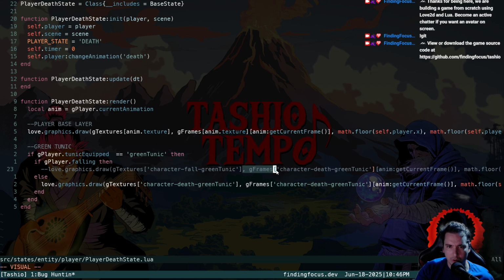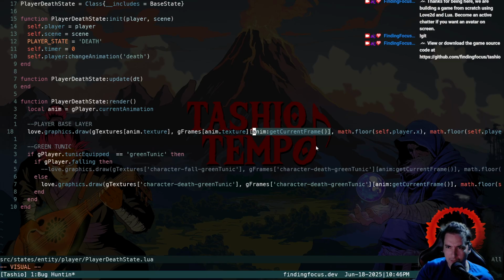We're going into our global frame table. We're going into our texture, which in this case is character death green tunic. And then we're going into the same quad that we're going into for our base layer animation, meaning if we're on frame 1, we go frame 1 on the tunic because we matched it like that.